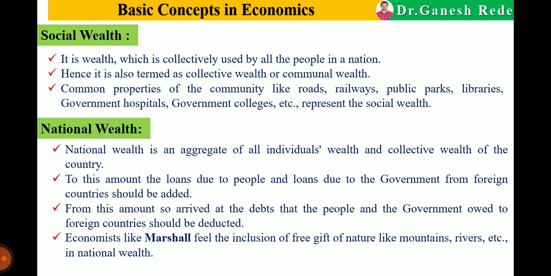Now economists like Marshall feel the inclusion of free gifts of nature like mountains, rivers, etc. in national wealth. Now the question arises: rivers, are they social wealth or national wealth? Don't get confused. Rivers, mountains, some forests belonging to the territory of that particular nation are national wealth because they are the free gift of nature. So this is about social and national wealth.